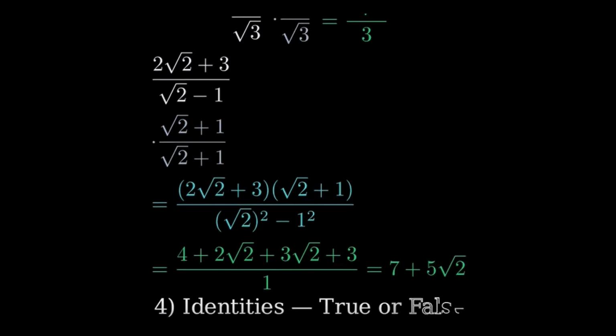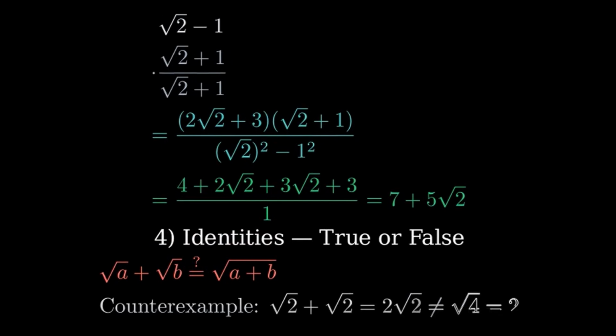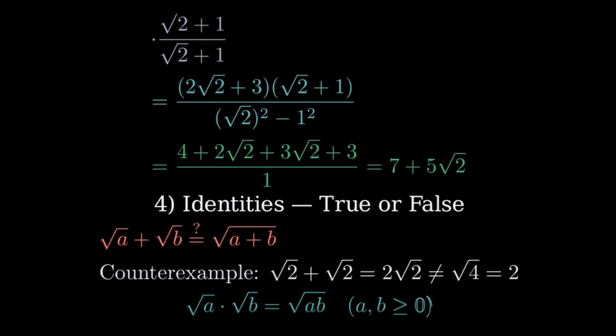4. True or false? Is square root of a plus square root of b equal to square root of a plus b? No. In general, that is false. For example, root 2 plus root 2 is 2 root 2, which is not equal to root 4, which equals 2. But root a times root b equals root ab is true for a and b at least 0.